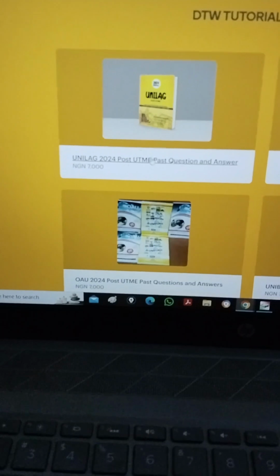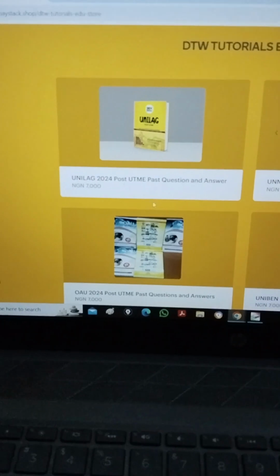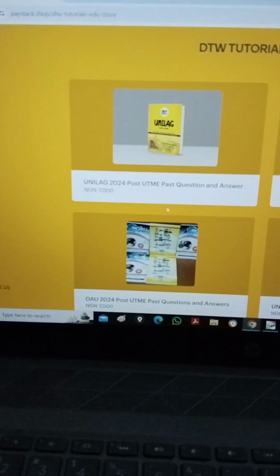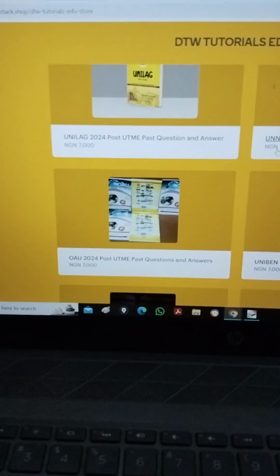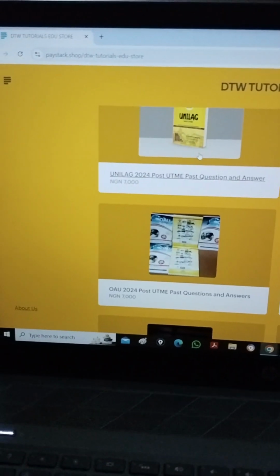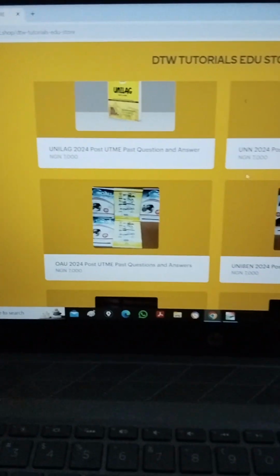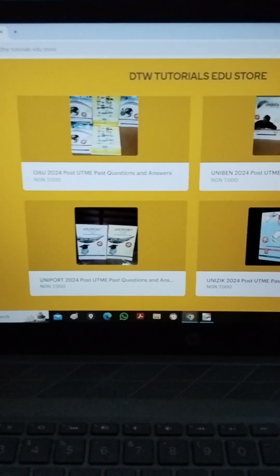All right, so you can order it. We can deliver anywhere in the country, wherever you are, Abuja, whichever state you are, we can deliver. You just see the delivery fees. Each of them costs 7,000 naira per booklet. So come and get yours now. This is our educational store. You pay via Paystack. You can use USSD, you can use your card. Paystack is seamless.